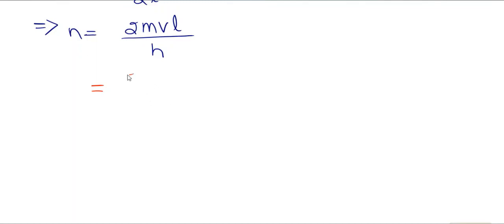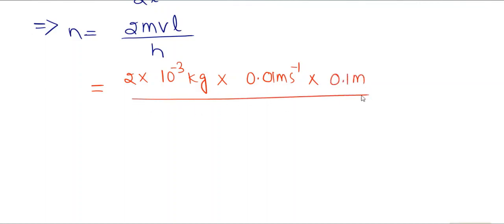So 2 into mass, which is given as 1 gram; 1 gram is equal to 10 to the power minus 3 kg, multiplied by velocity 0.01 meter per second inverse, multiplied by length 0.1 meter, divided by h, Planck's constant 6.63 into 10 to the power minus 34 joule second.